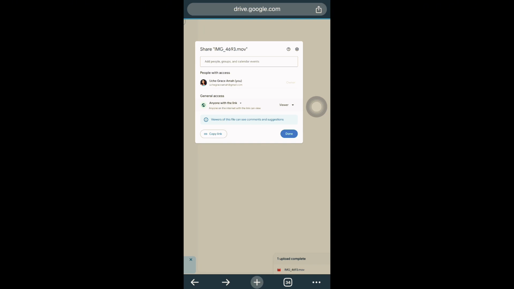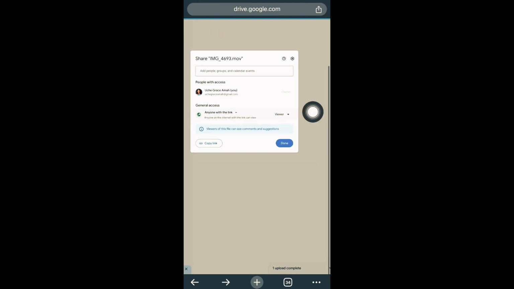If I don't want the general public or anyone with the link to have access to this file, I will quickly click on restricted. They will not have access to it again. So that is all you need to know on sharing your files.